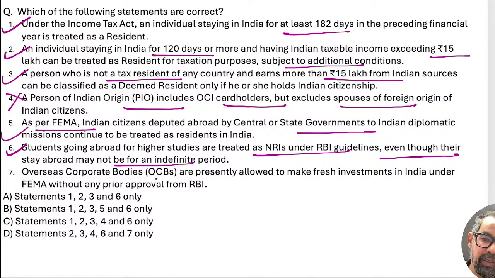The next one: OCBs, overseas corporate bodies, are permanently allowed to make fresh investment in India. No, no, no. The guidelines will be there. So 1, 2, 3, 5, 6 means option B.